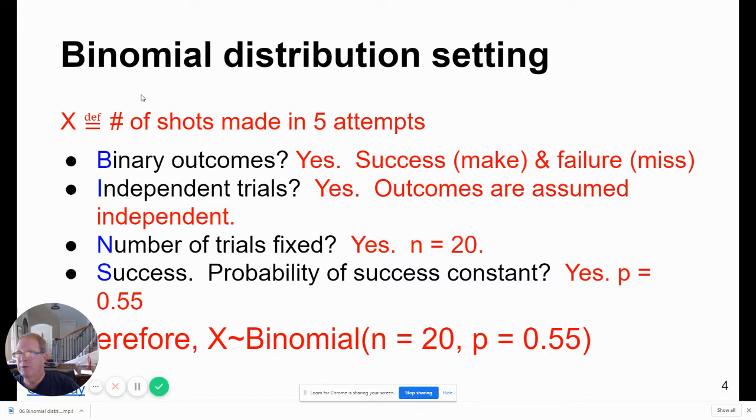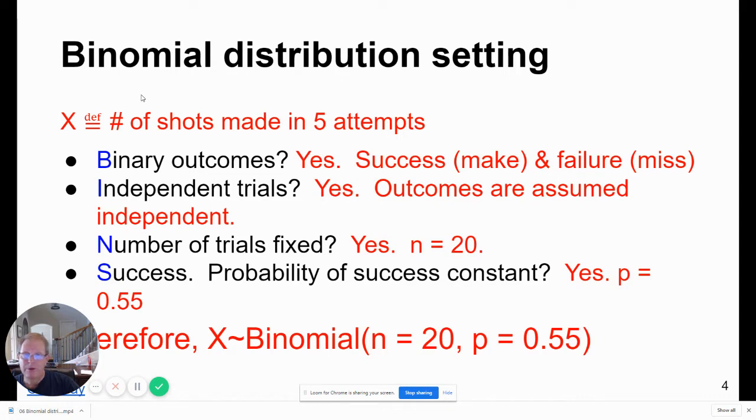Here I'm defining my variable X as the number of shots made in 20 attempts. For a complete answer on binomial distribution problems, you need to define your variable. Binary, yes, you either make the basket or you miss it. Those are the only two outcomes.